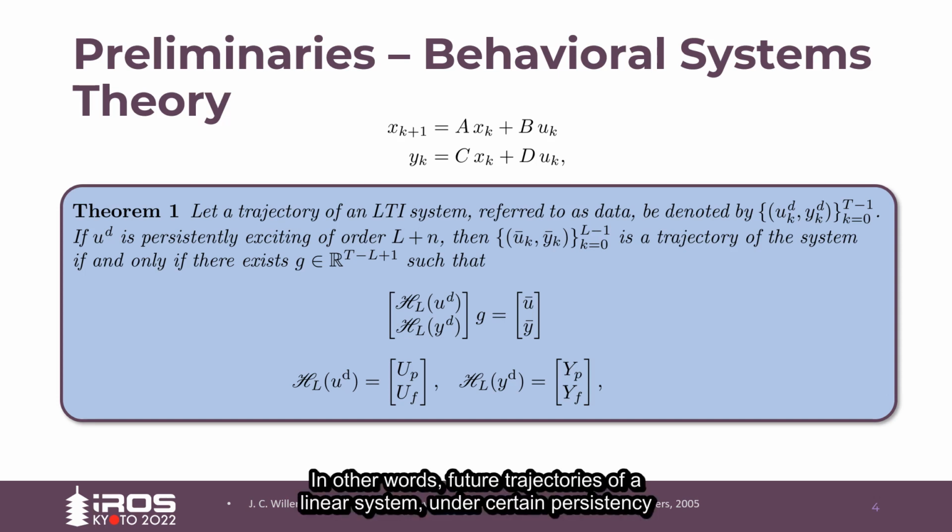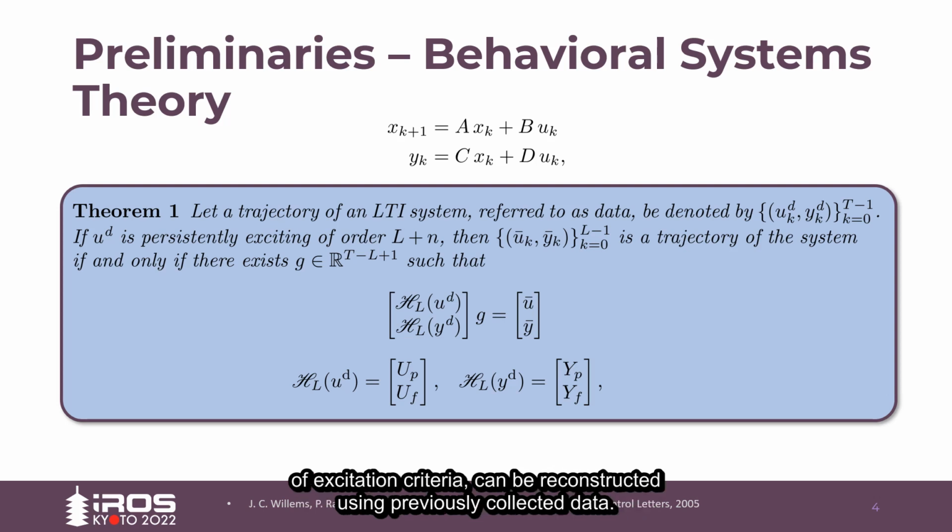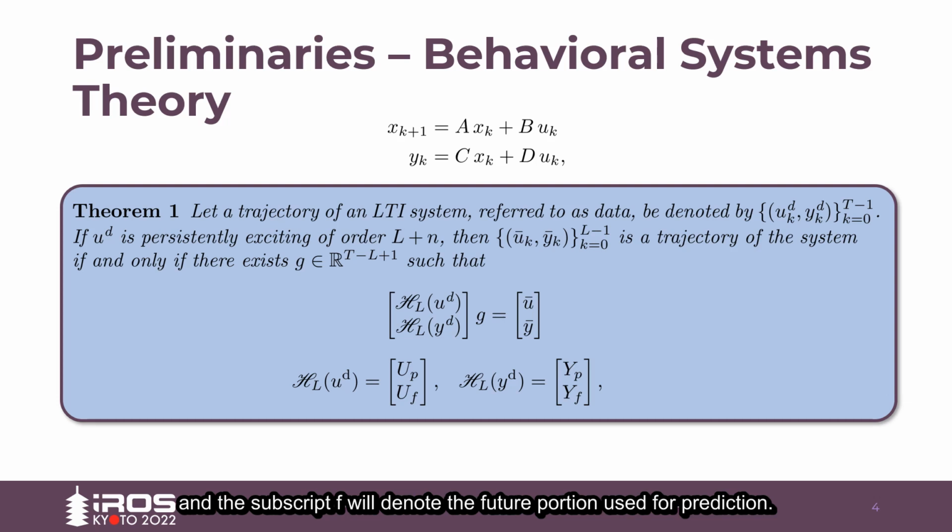In other words, future trajectories of a linear system under certain persistency of excitation criteria can be reconstructed using previously collected data. For future use, we can decompose these matrices where the subscript P will denote the past portion used for estimation, and the subscript F will denote the future portion used for prediction.